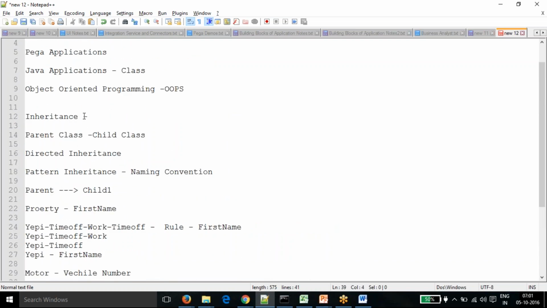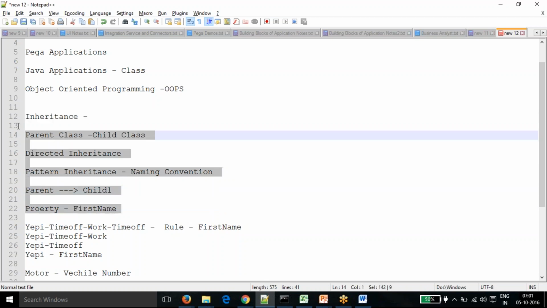Yeah, so inheritance plays the major role, because everything in Pega is inheritance. If it falls into the inheritance, we are able to use it. If it does not fall into the inheritance, we are not able to use that part.